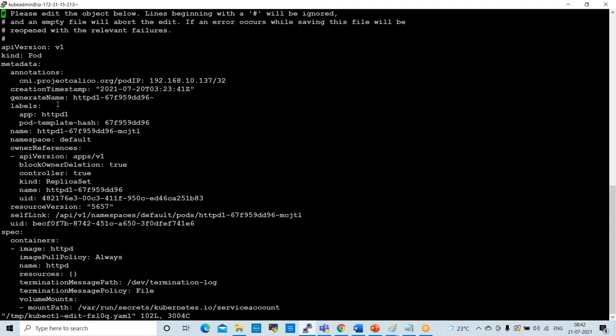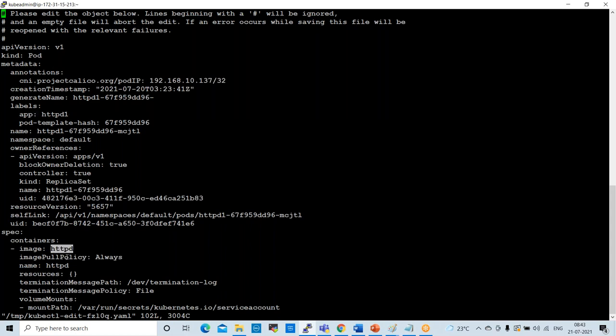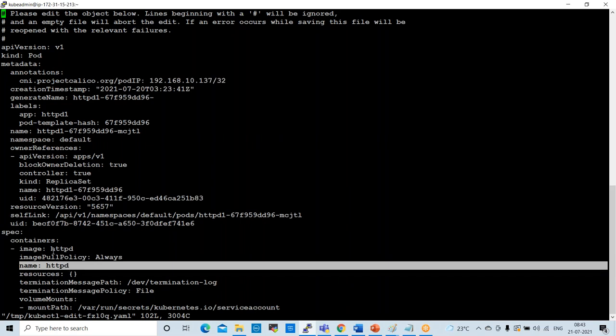Enter. So this is the manifest file. See here. So every pod will have some manifest. API version v1, kind pod, metadata. Okay, so app HTTP v1 and spec containers. See here. This is the container image, container name, image name, and also here we have resources. This is the container name, image pull policy, always. So all these things are available.